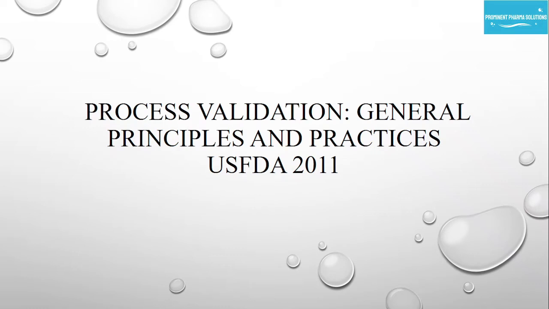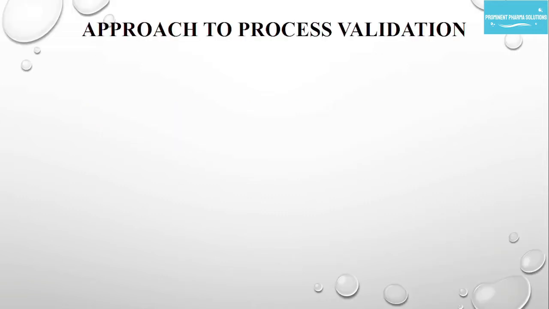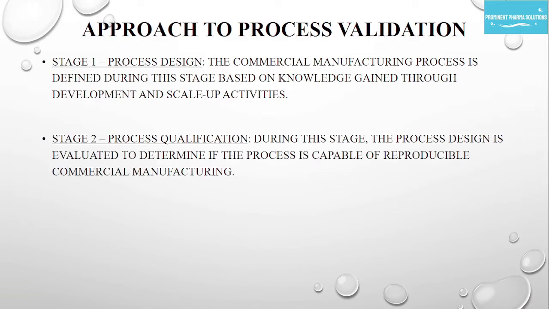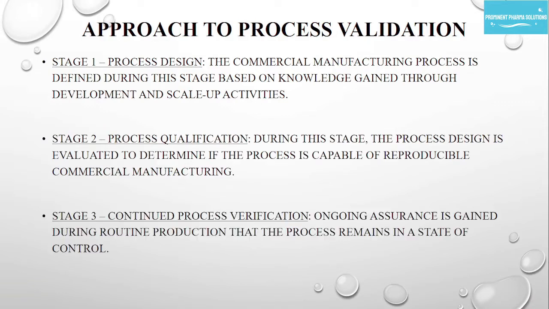The process validation guideline, general principles and practices by US FDA, was published in 2011. Since the publication of the guideline, process validation has been followed as per this guideline. In this guideline, 3 approaches to process validation are defined. Stage 1, process design. Stage 2, process qualification. And Stage 3, continuous process verification.